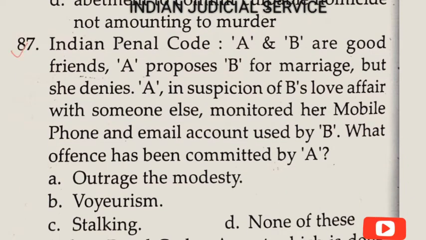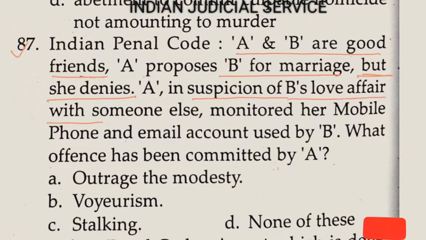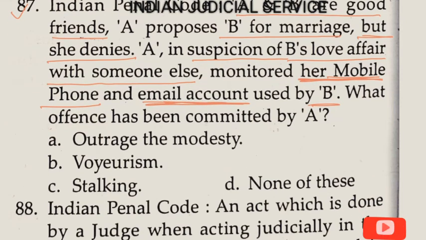Now question number 87, Indian Penal Code. A and B are good friends and A proposes marriage to B but B denied. A, in suspicion of B's love affair with someone else, monitored her mobile phone and email account used by B. This is very important: her mobile. What offence has been committed by A? A has committed stalking. So the answer is option C.